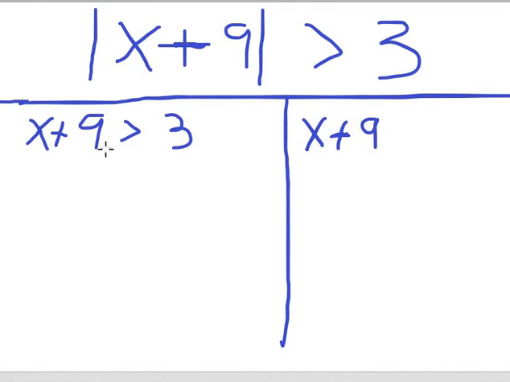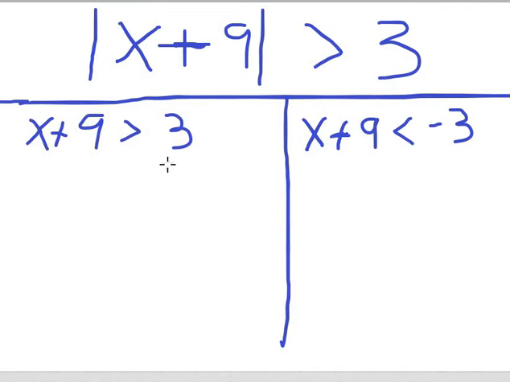Left side of the equation doesn't change. It's x plus 9 on both sides. And the part that's going to change is here we have greater than. So on the second inequality, we're going to put less than. And here we have positive 3, so we're going to do the opposite and put negative 3.